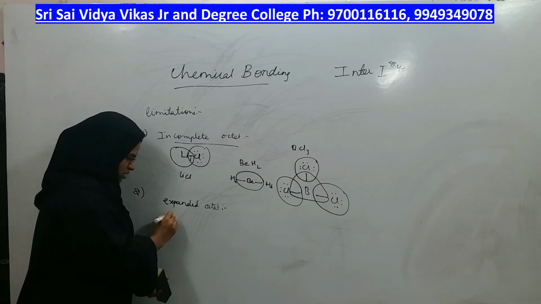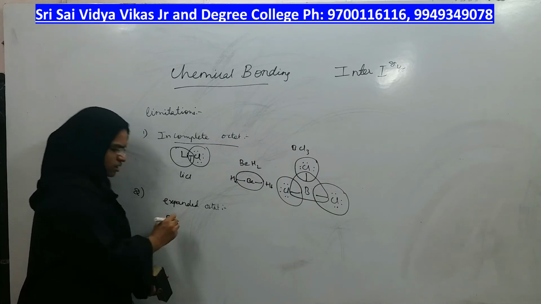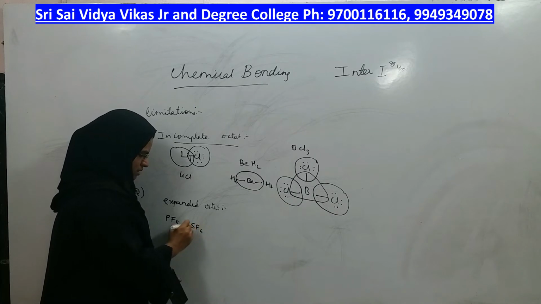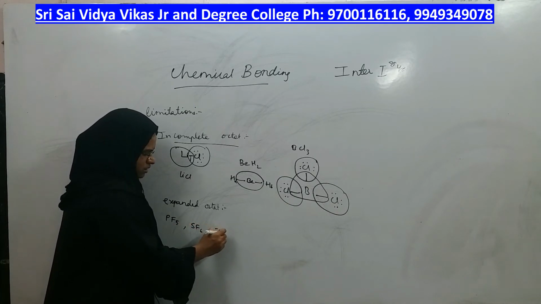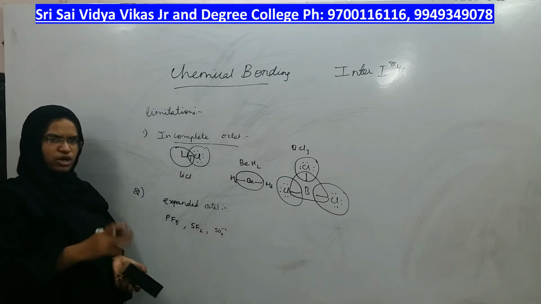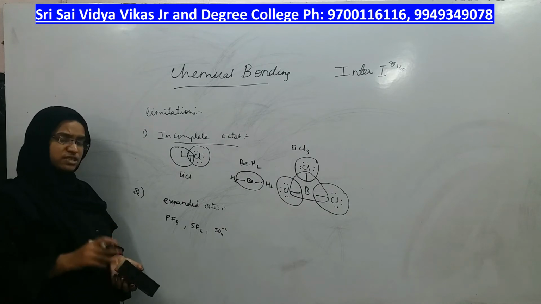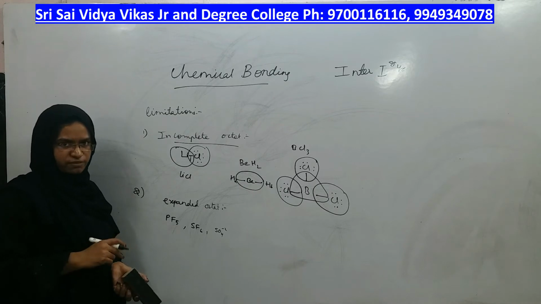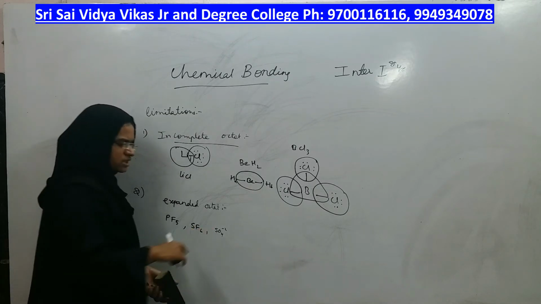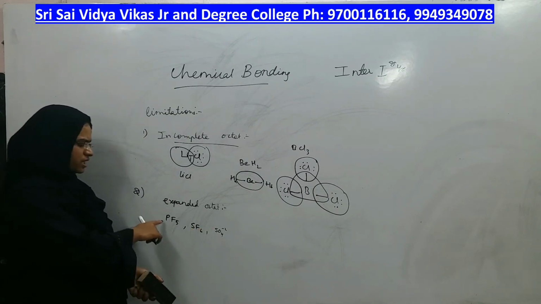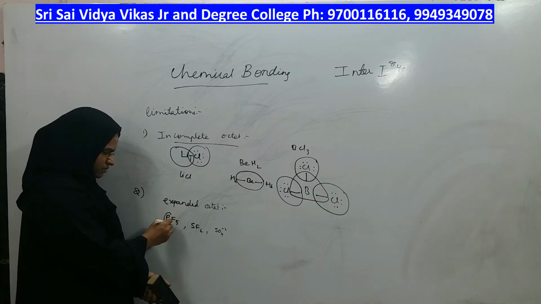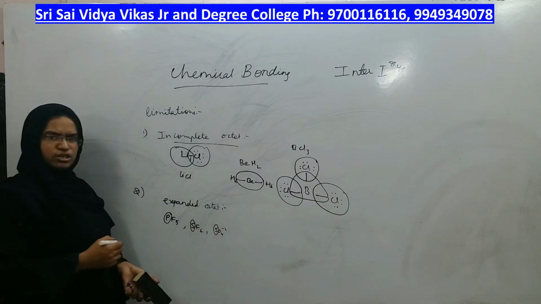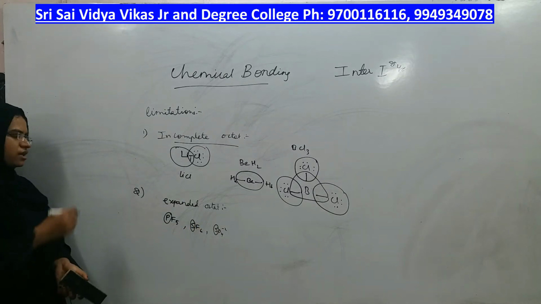The molecules which form are PF5 or SF6, SO4 minus 2, all these types of molecules in which the central atom comes from the third period of the periodic table, whether phosphorus or sulfur, right? The central atom belongs to which period? Third period.